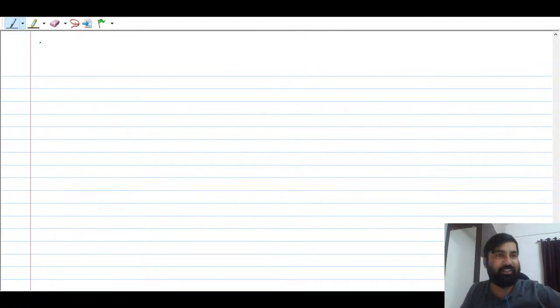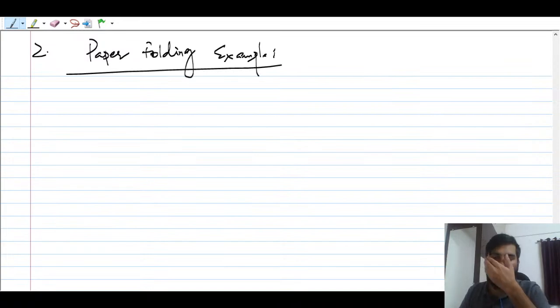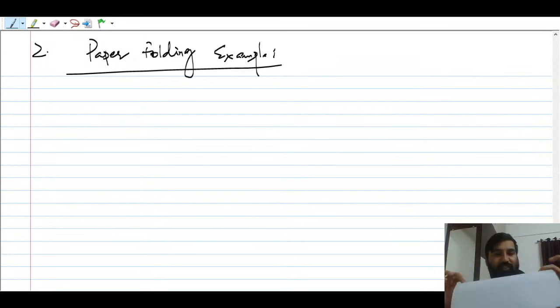Next is the second example. Let us take one paper, the paper folding example. This is one of the very good examples that I got to see from a professor from one of the IITs, though we have done these examples in our childhood also. You take one A4 sheet. Suppose this is the A4 sheet. You take an A4 sheet and you fold it.